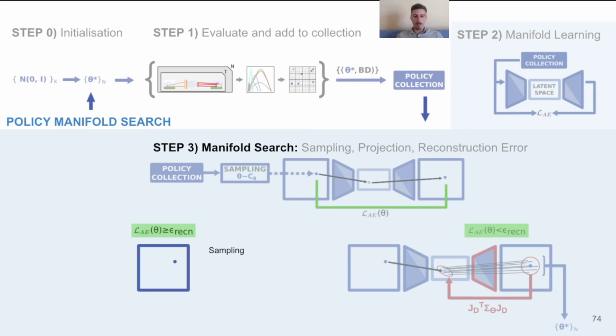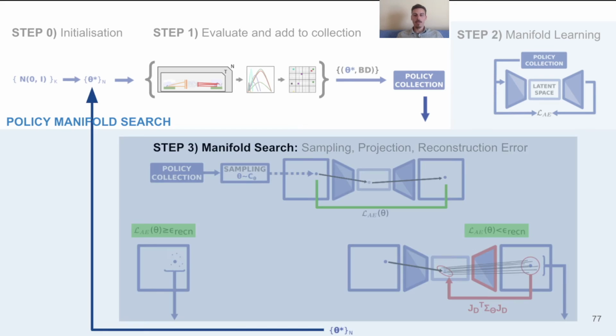Alternatively, if the solution is not represented well by the autoencoder, we apply a standard MAP-Elites search step by sampling a solution from the policy collection and applying a mutation in the original policy parameter space. Therefore, this concludes the sample generation block of our proposed approach, which generates novel solutions, which are then evaluated in the environment and possibly added to the collection. This is an iterative approach which continues until the stopping criteria are met, for example, the maximum number of iterations.